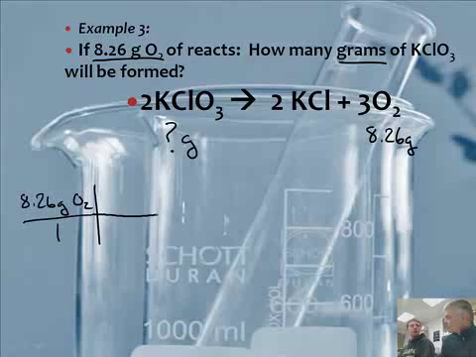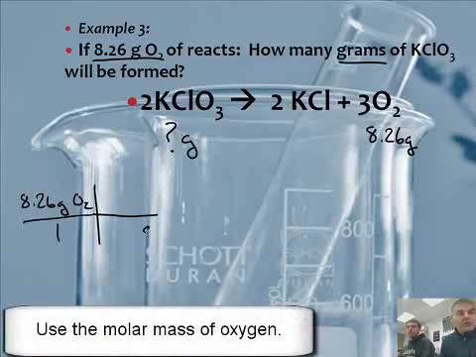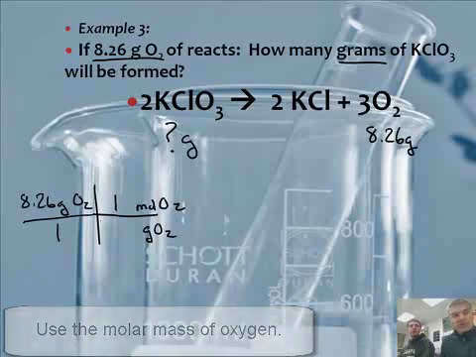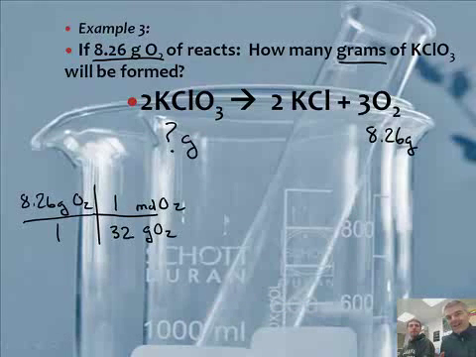All right. So then I'm going to say, I want to go from grams. The first step was the molar mass. So I'm going to say grams of oxygen to moles of oxygen. 1 mole of oxygen is 32 grams. O weighs 16, so 16 times 2. It's actually 15.999 or something like that. Close enough to 16. Technically, we like to go to the tenth of a decimal, so it would be 32.0. All right, so grams of oxygen cancel. So now I have moles of oxygen.